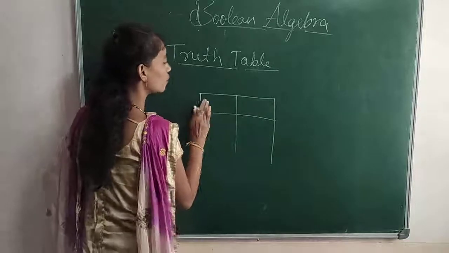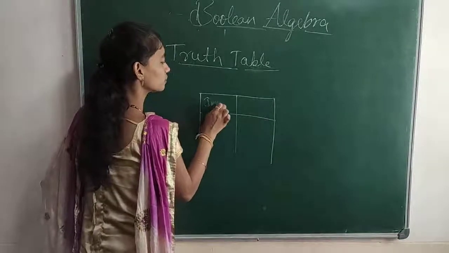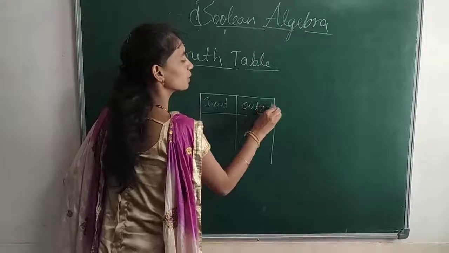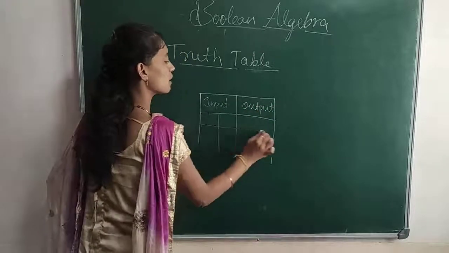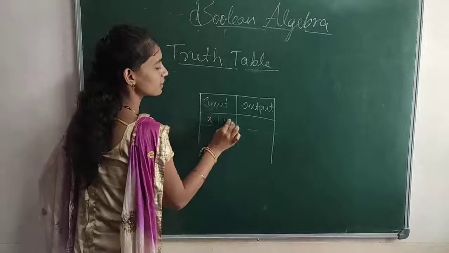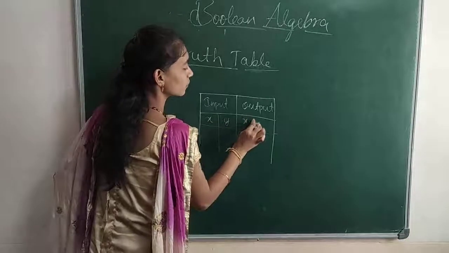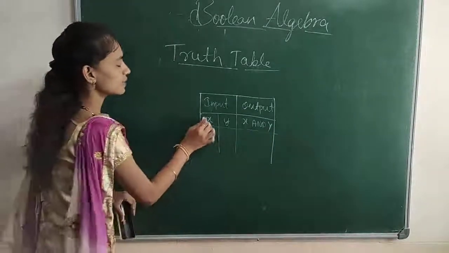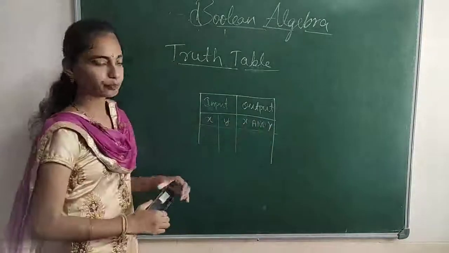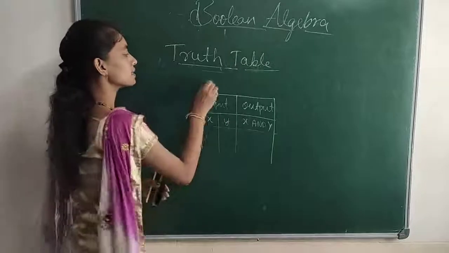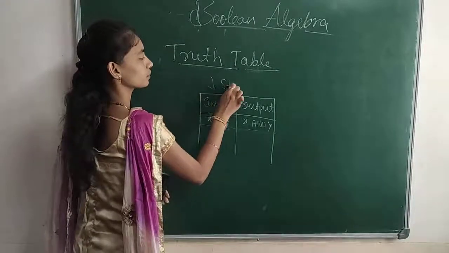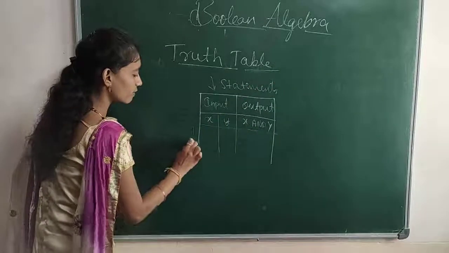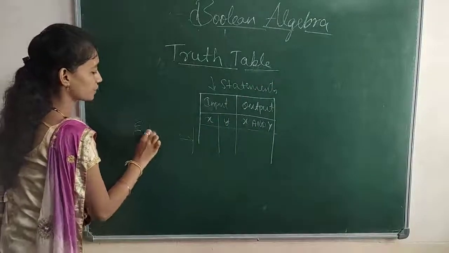Here we are providing the input, and here we are representing the output. For example, I wrote one example: X, Y. X and Y we call statements, and whatever values we provided, that is the expression.